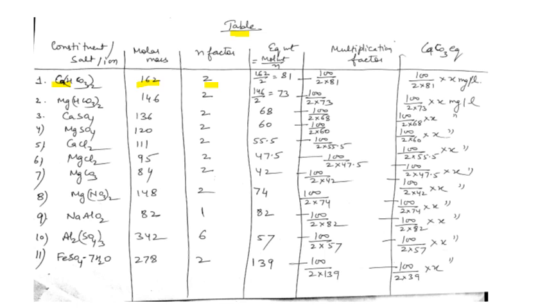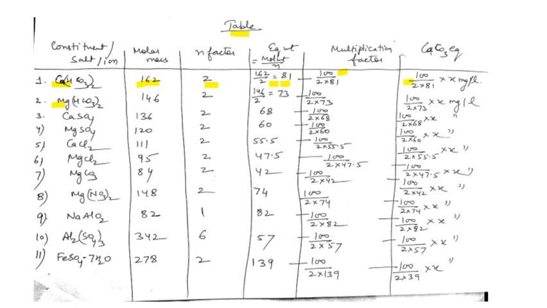Equivalent weight is determined by molecular weight upon N. 162 upon 2 comes to 81. So what is the multiplication factor? 100 upon 2 into the equivalent weight of the hardness producing salt, that is 100 upon 2 into 81. And if X is given, 100 upon 2 into 81 into X. It comes out as the CaCO3 equivalent of calcium bicarbonate.